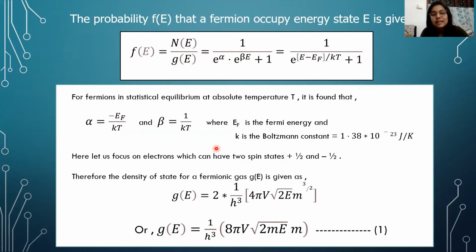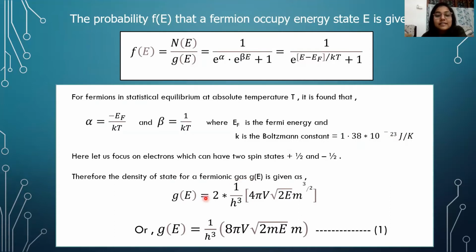In statistical equilibrium at absolute temperature, it is found that alpha is equal to minus EF by KT and beta is equal to 1 over KT. So substituting the values of alpha and beta, we get the f(E) function as 1 over e to the power (E minus EF) by KT plus 1, where EF is the Fermi energy and K is the Boltzmann constant, which has the value 1.38 times 10 to the power minus 23 joule per Kelvin.